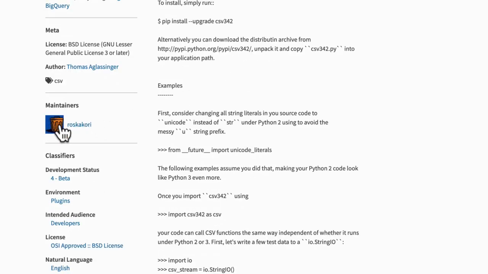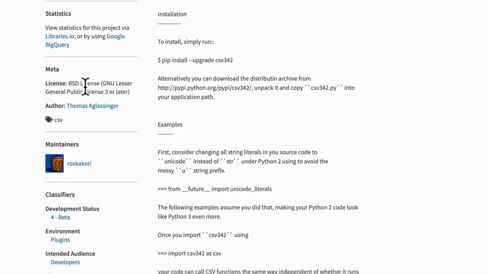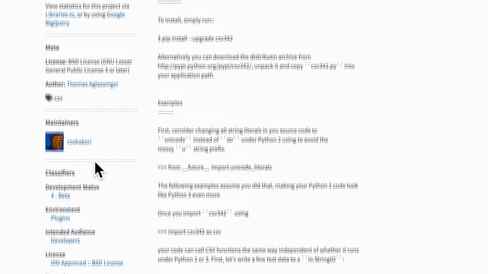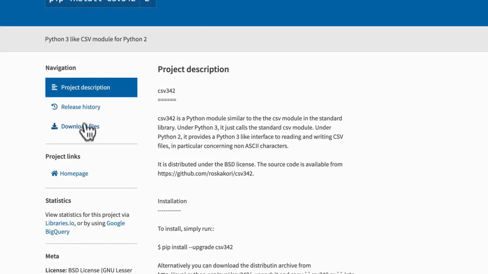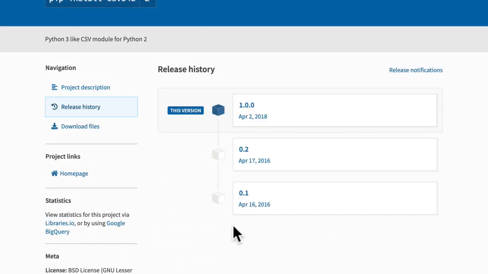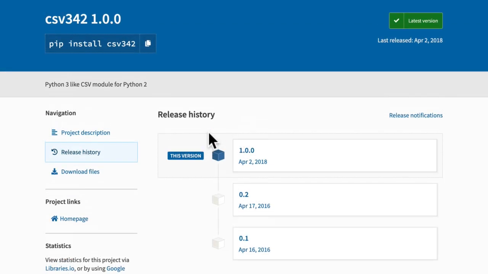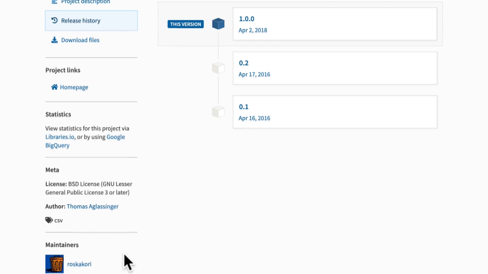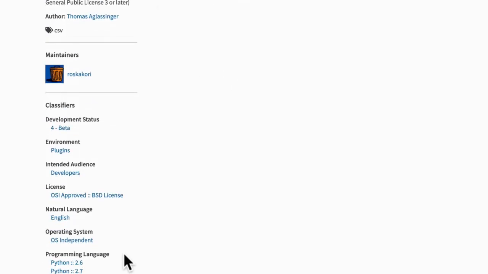I can see who's worked on the project. I can see what kind of license it has. I can see what Python version it's compatible with. But I can also look at the release history and see, has this person been working on this project recently? Doesn't look like too much has happened with this project. So you get really, really good at deciding which packages are good, which ones are bad.